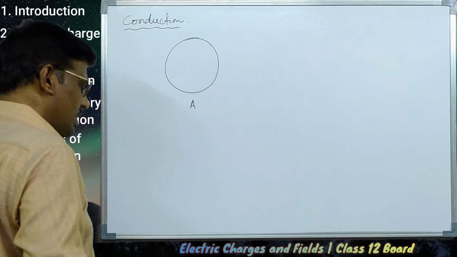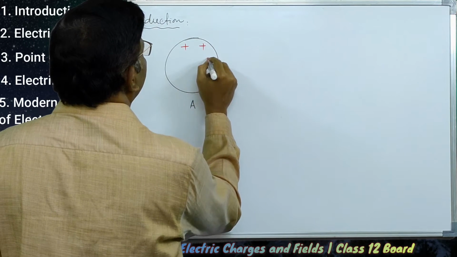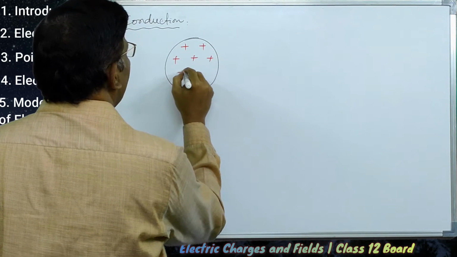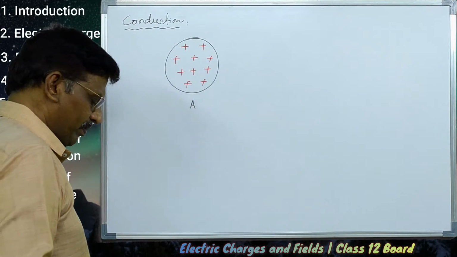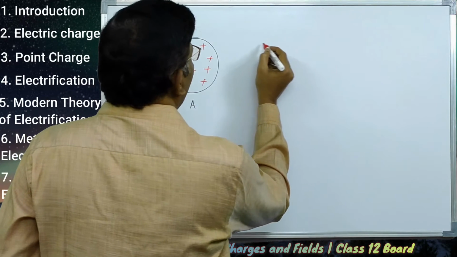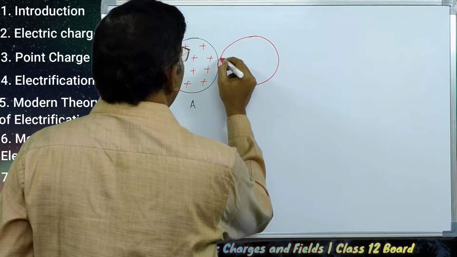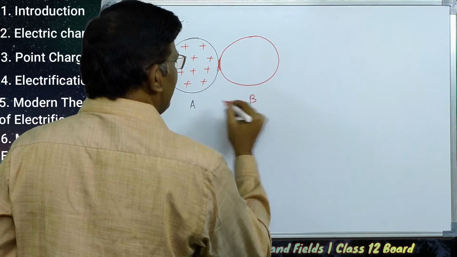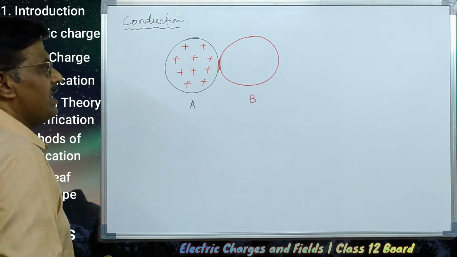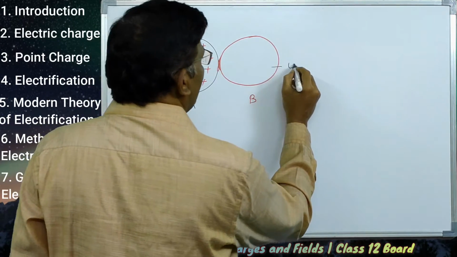Let us assume that A is a positively charged body, and another body B is placed in contact with A. Let us imagine that B is an uncharged body.